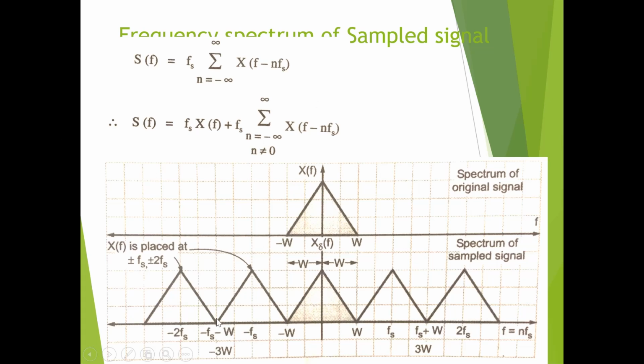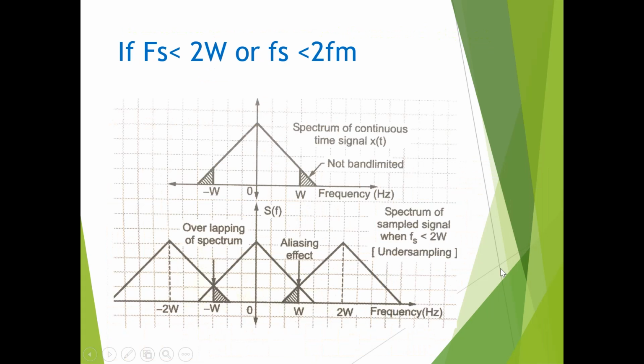So in this, what we are having is the frequency spectrum, that is x of f, which is centered at 0, then centered at fs, centered at twice fs, and similarly on the negative side. So this is the spectrum of the sampled signal. If fs is less than 2w, or fs is less than 2 fm, in this case you will be getting an overlapping between the two spectrums, which is also known as the aliasing effect.